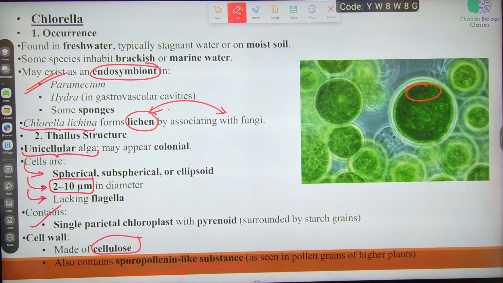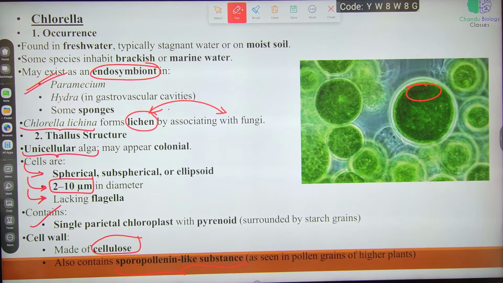Economic importance of Chlorella: they are of high nutritional importance. 50% protein, 20% carbohydrates and 20% lipids are present, and all essential amino acids are present. They are rich in vitamins like vitamin A, riboflavin, biotin and folic acid. They contain minerals like iron and calcium.